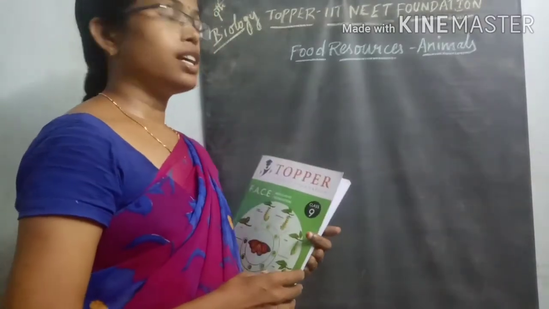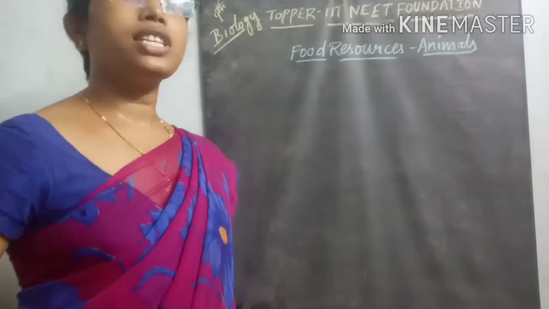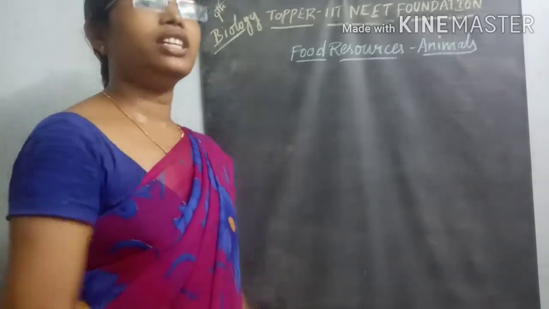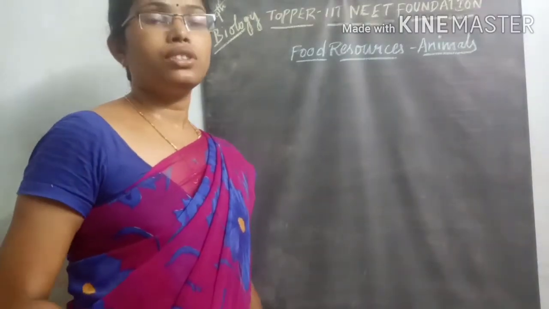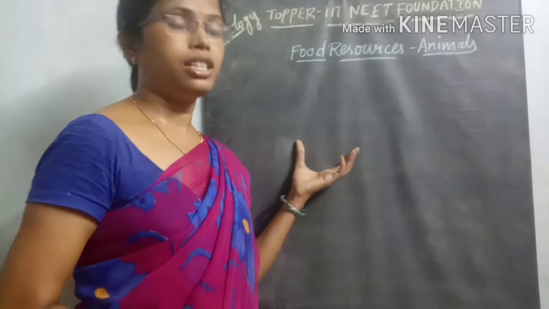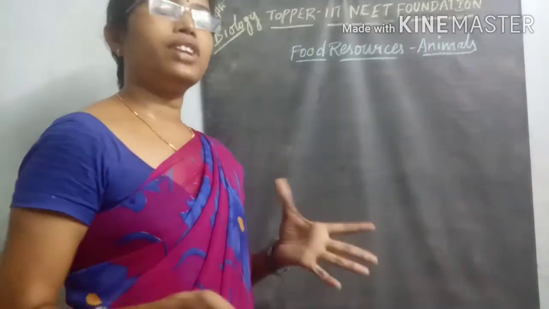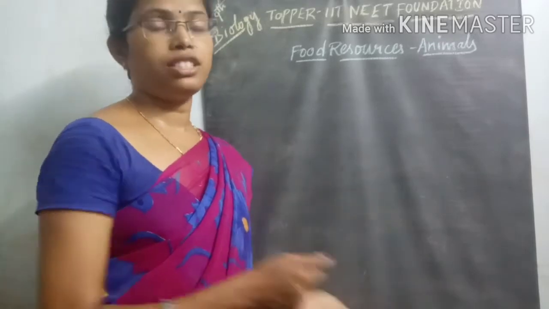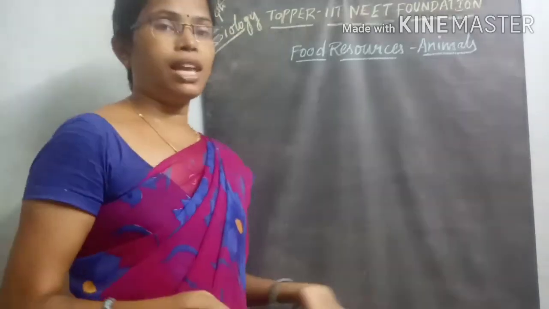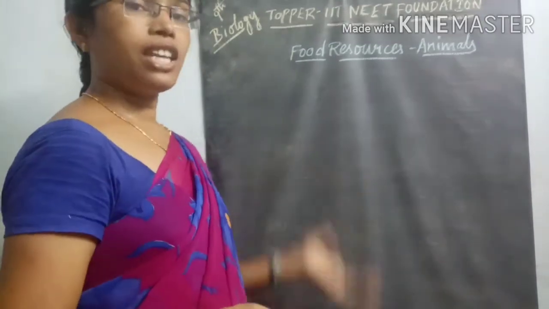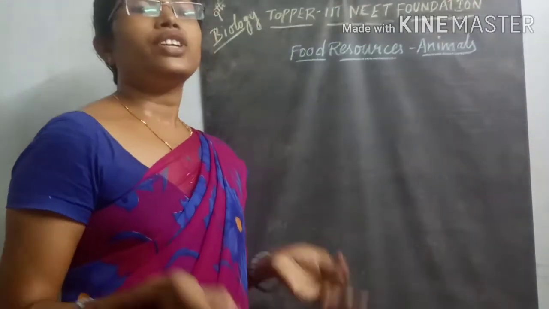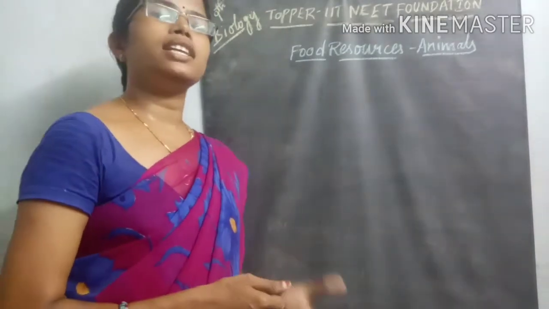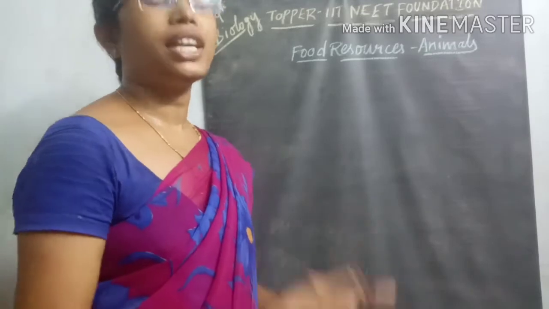Food resources and animals. In food resources and animals, we have already discussed different varieties of food sources available for animals, the different farming mechanisms mainly applied by human beings in different places, what dairy farming is, and the different breeds of cows available for the dairy industry to develop it.